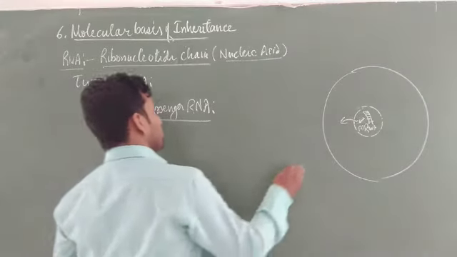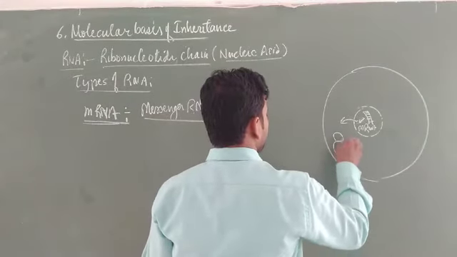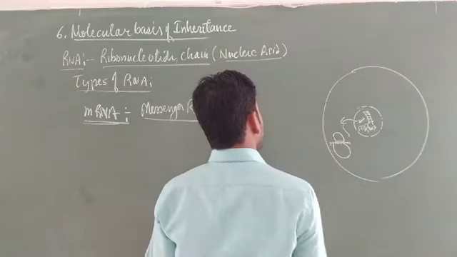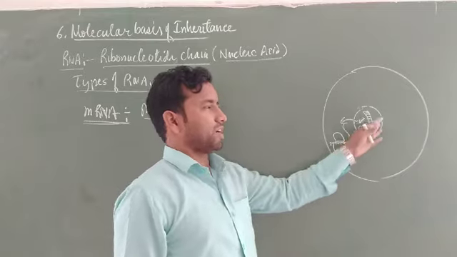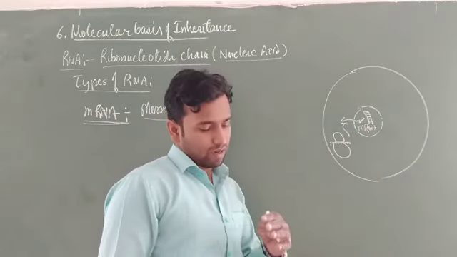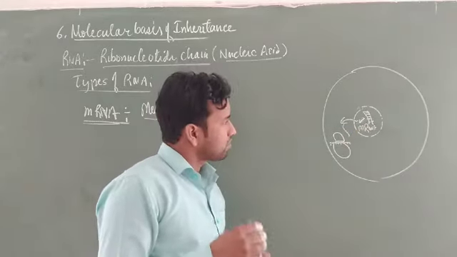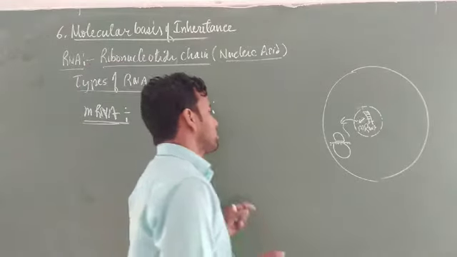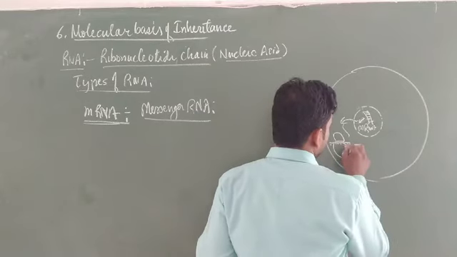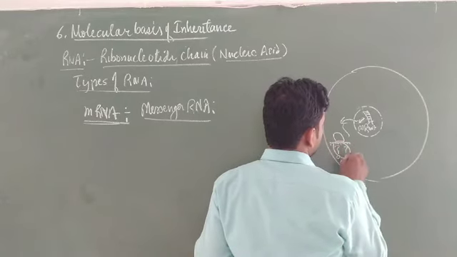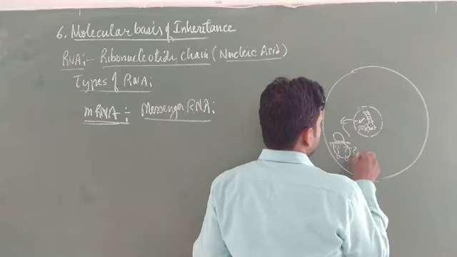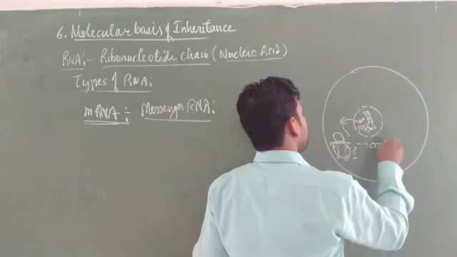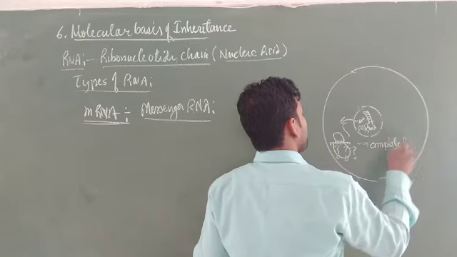Now this mRNA further joins with the ribosomes. Only this is the expression of DNA. DNA releases mRNA, which has the same genotype that controls a particular character. Then this mRNA joins with amino acids one by one repeatedly, and within minutes this process is completed, and due to completion an end product is formed.